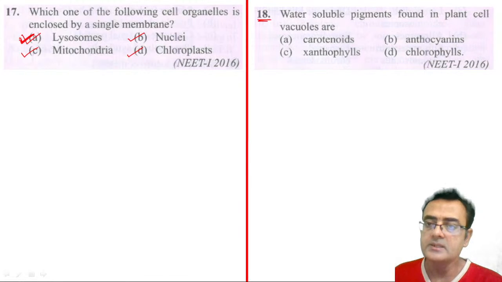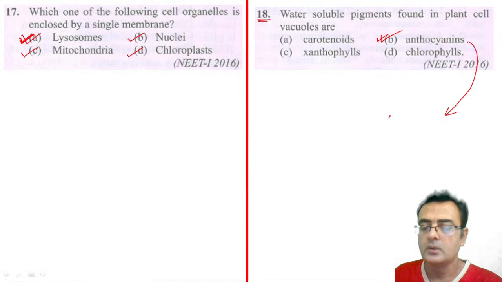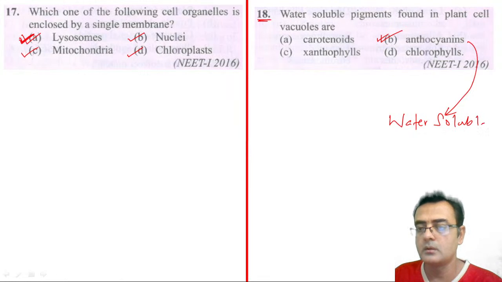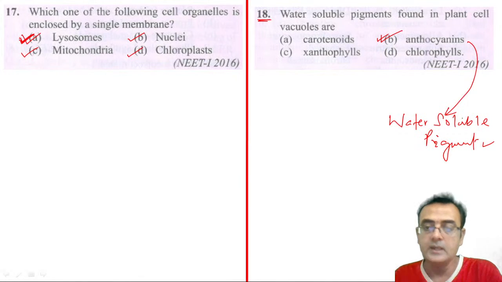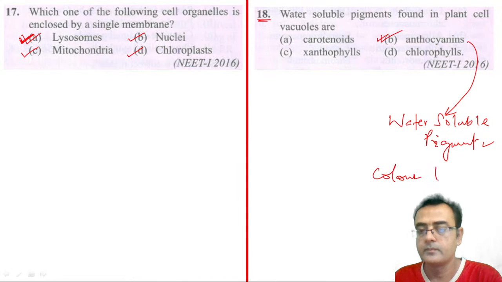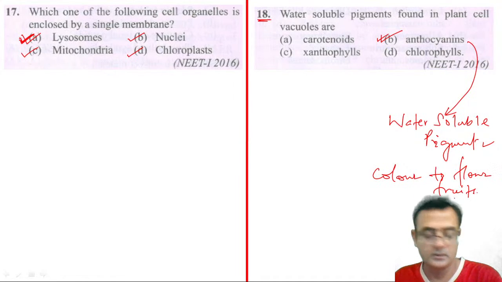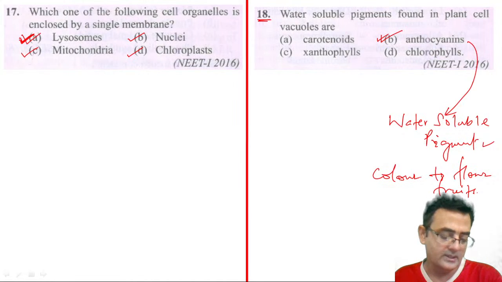So 18 is the anthocyanin. Anthocyanin is the water soluble pigment, right? And it provides color to the flower, fruits, etc. Right?